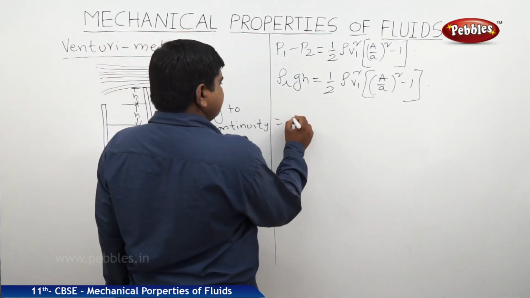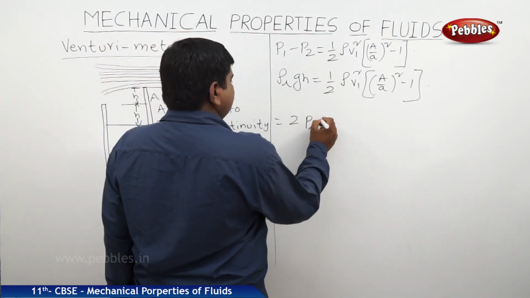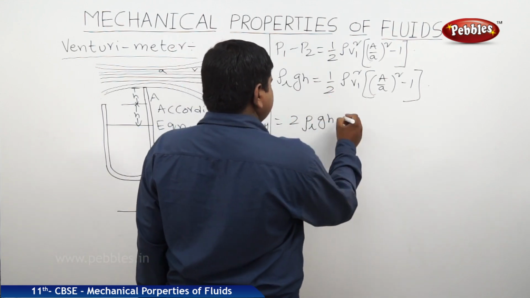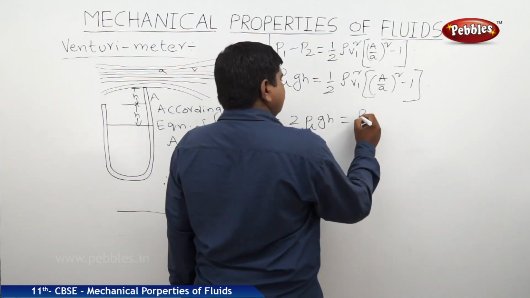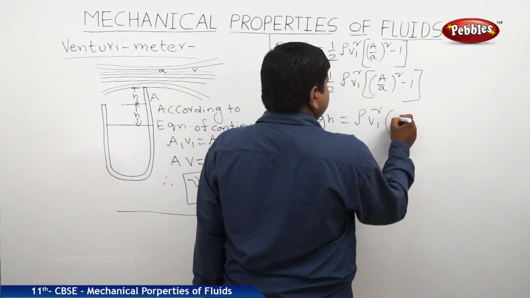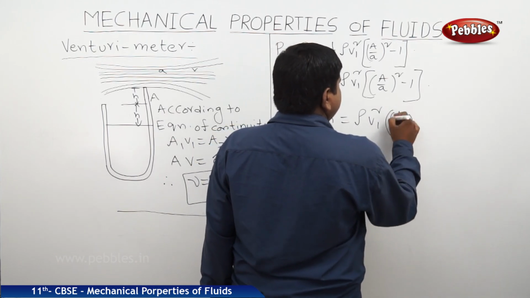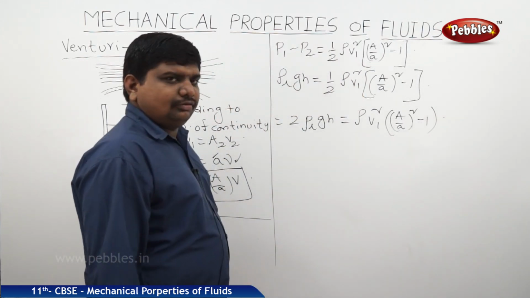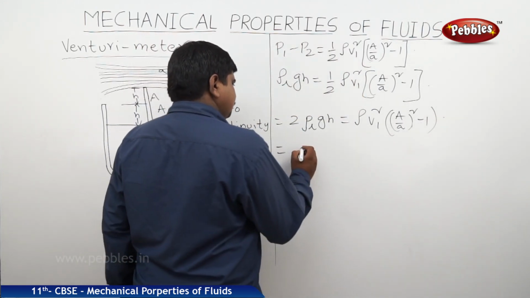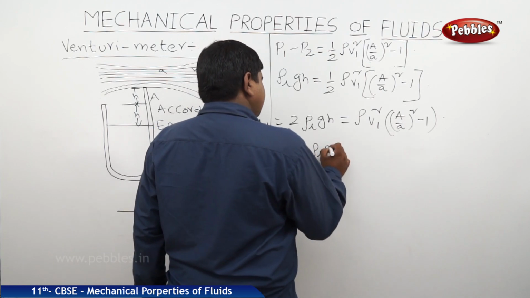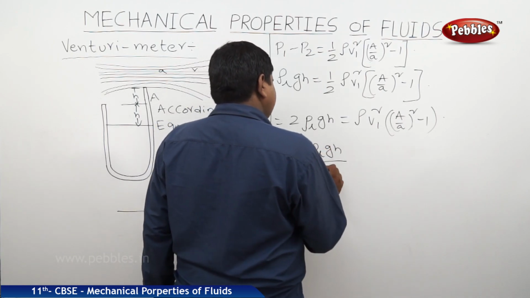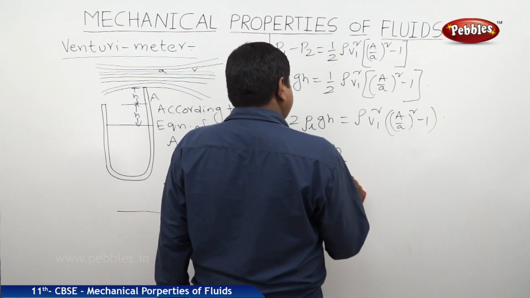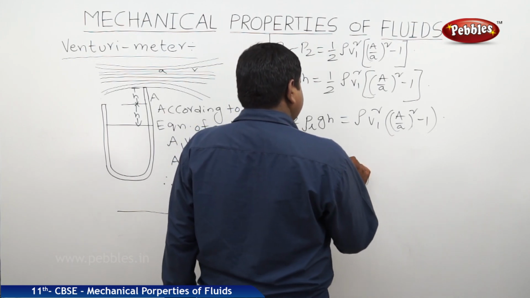So 2 rho L GH is equal to rho V1 squared into (A by a whole squared minus 1). So V1 squared is equal to 2 rho L GH by rho into (A by a whole squared minus 1).